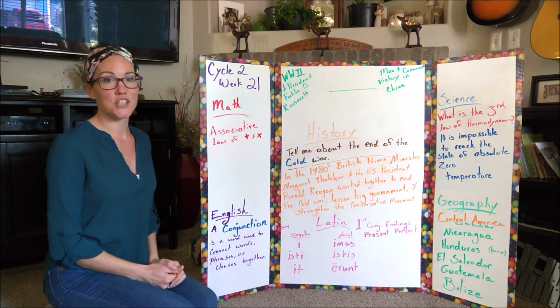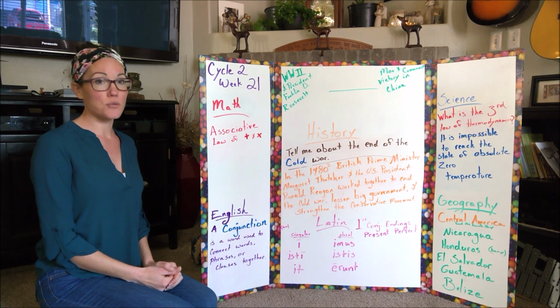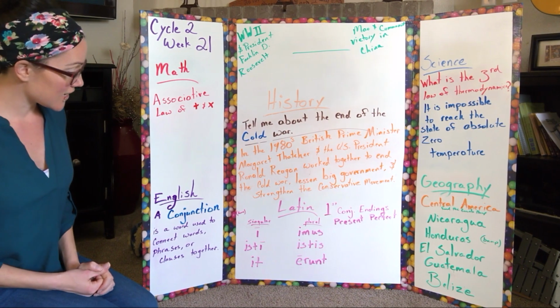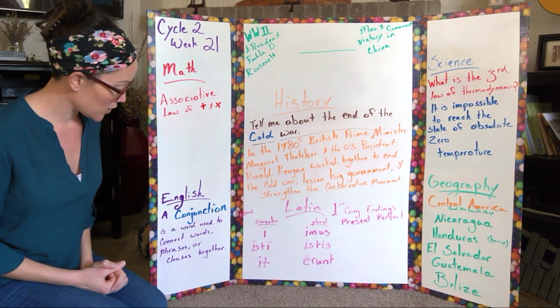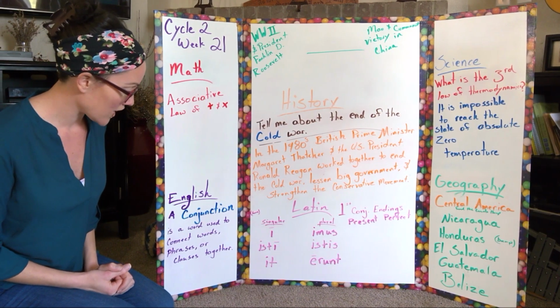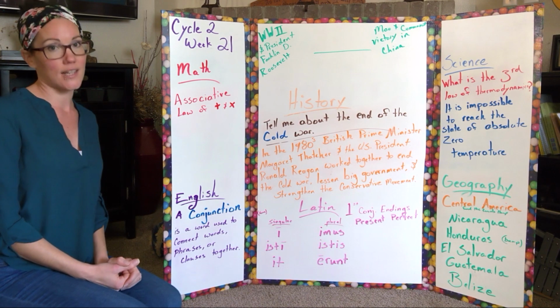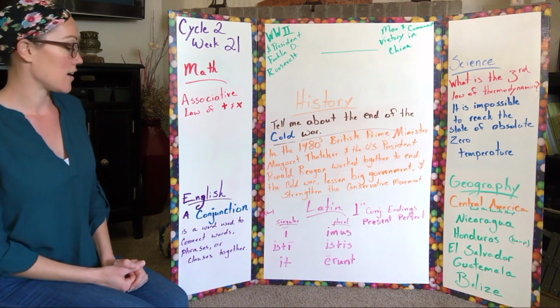English, a conjunction. I'm going to use the tune from Schoolhouse Rock. What we're saying is a conjunction is a word used to connect words, phrases, or clauses together. And this is how it sounds.